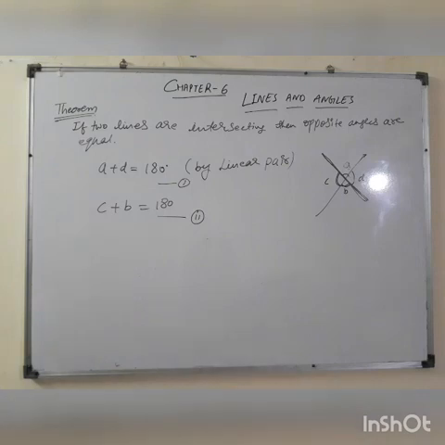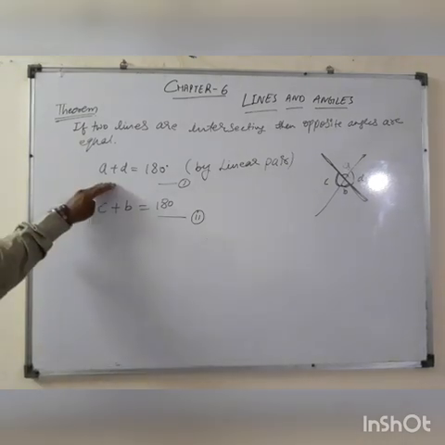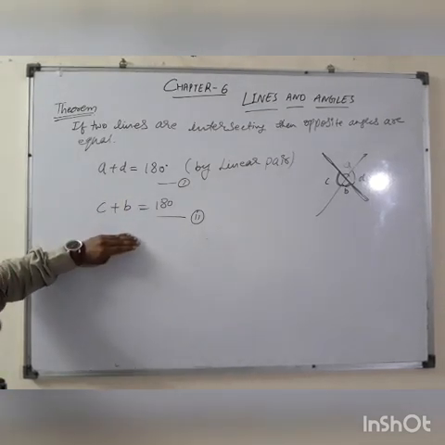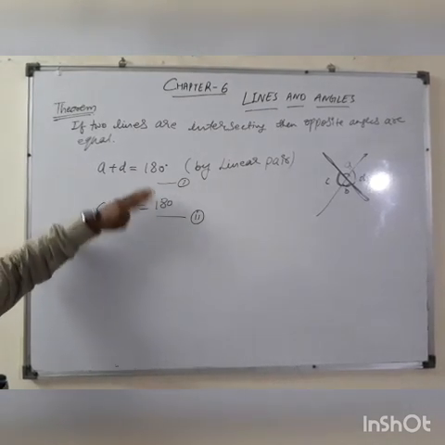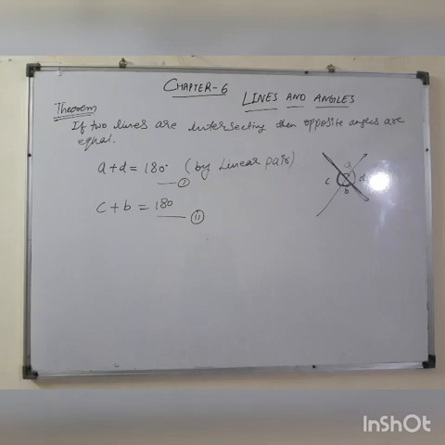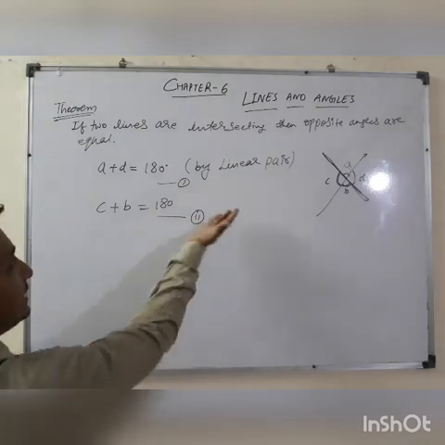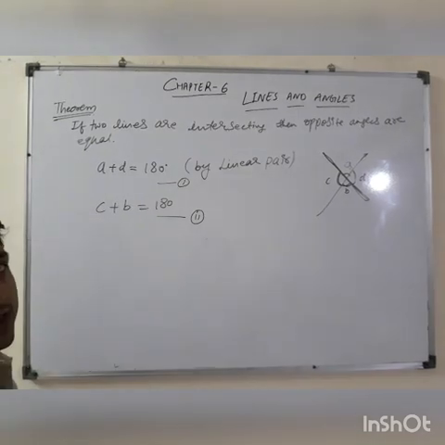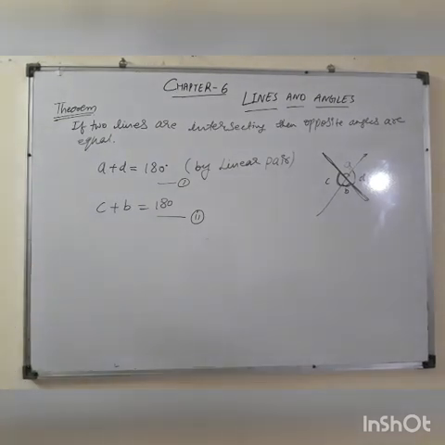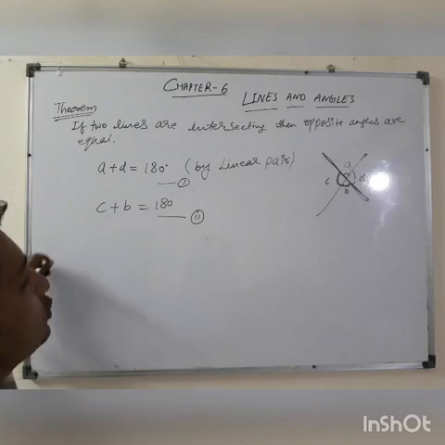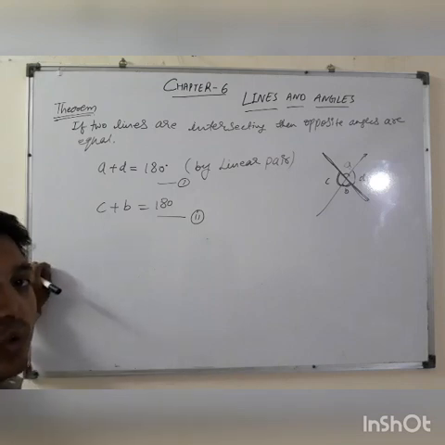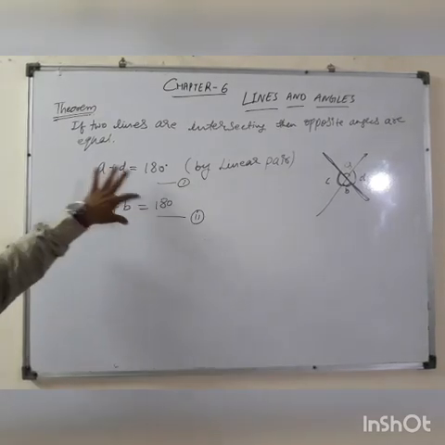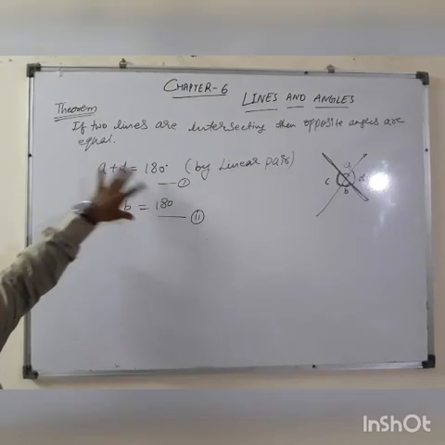Okay students. Now we can see that in equation number 1 and equation number 2, both are equal to 180 degrees. It means the right hand side of both the equations are equal. So definitely the left hand side will be equal. This is Euclid's axiom that if two things are equal to the same thing, they will be equal to one another.